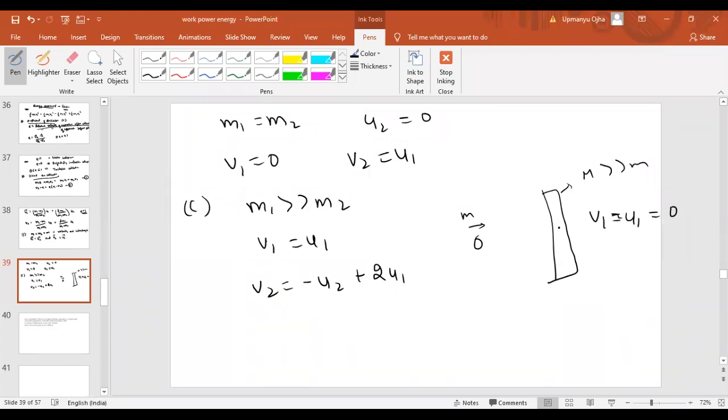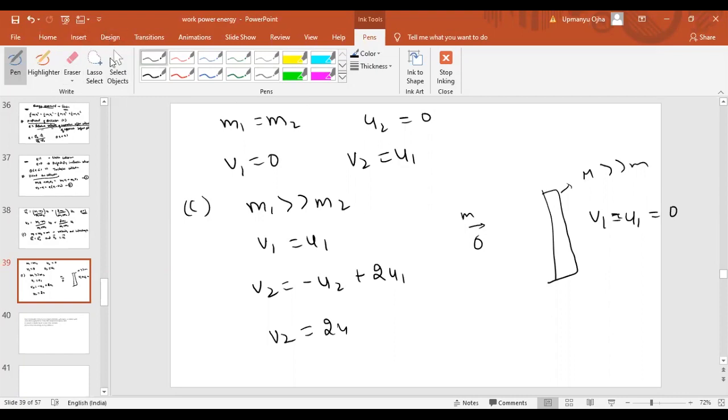Okay, then if u1 is 0, then we can write v2 must be equal to 2 times u1, which is equal to 0. Or we can say the velocity of the body will be reverted back. Okay, fine.